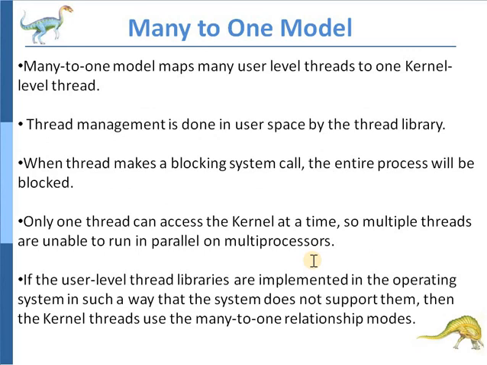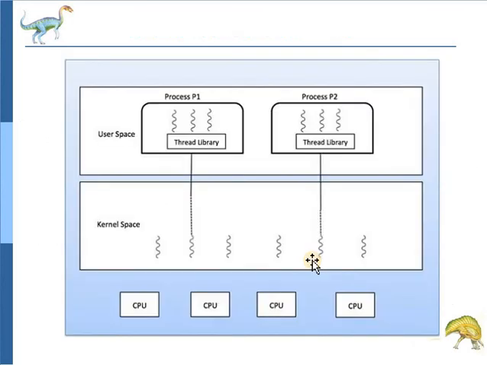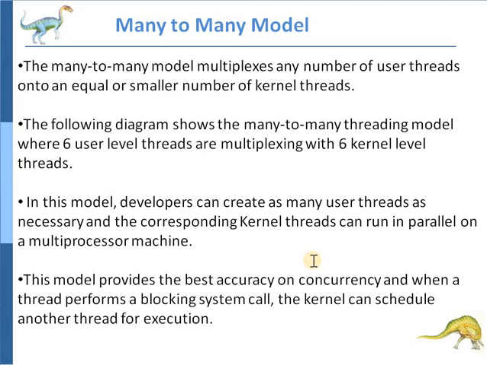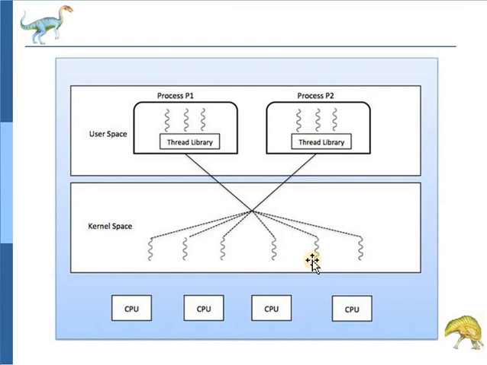Next, many-to-one mapping, where many user level threads are mapped to a single kernel level thread. And the last one is the many-to-many model, where multiple user level threads are mapped to an equal or lesser number of kernel level threads.